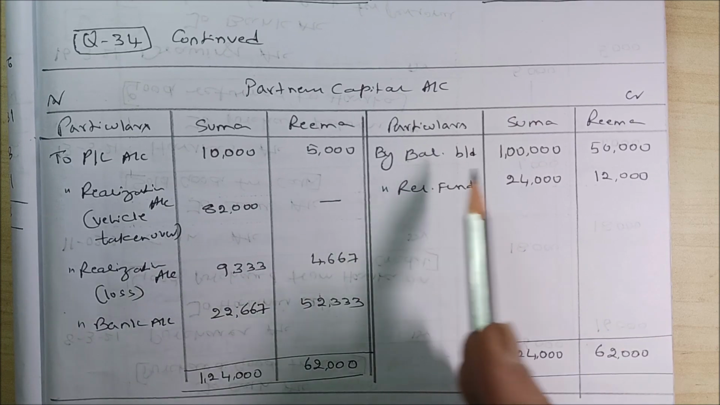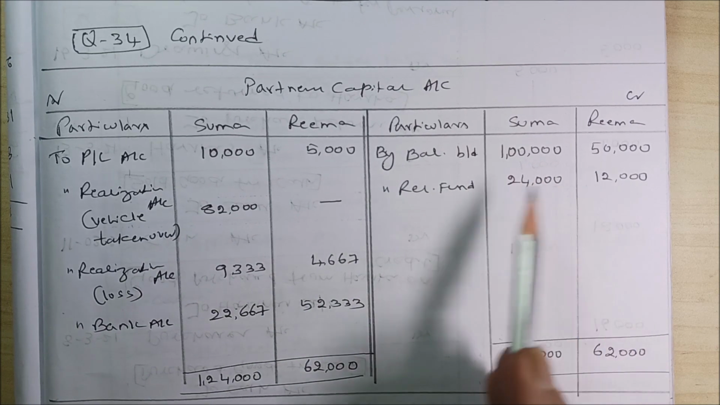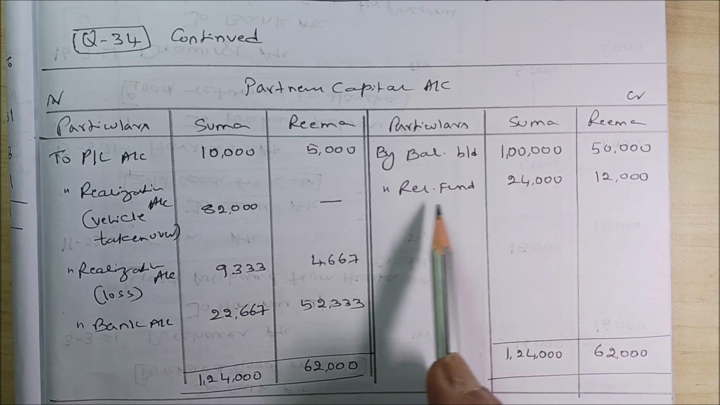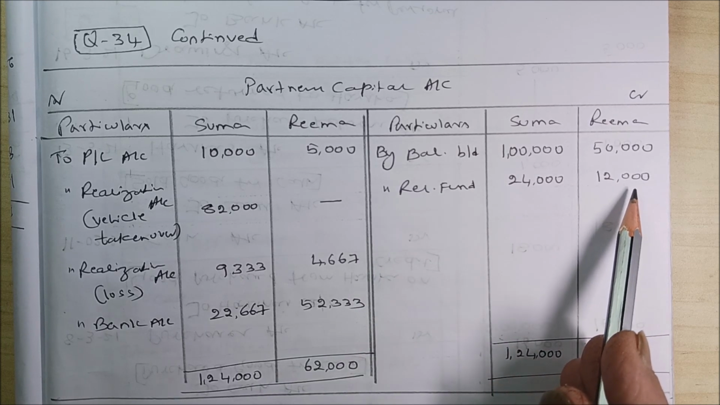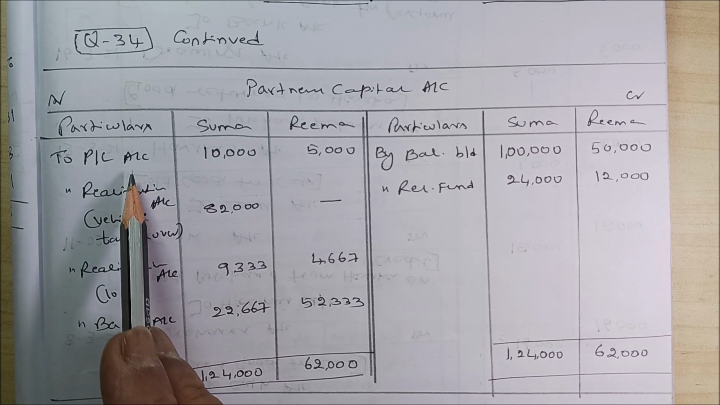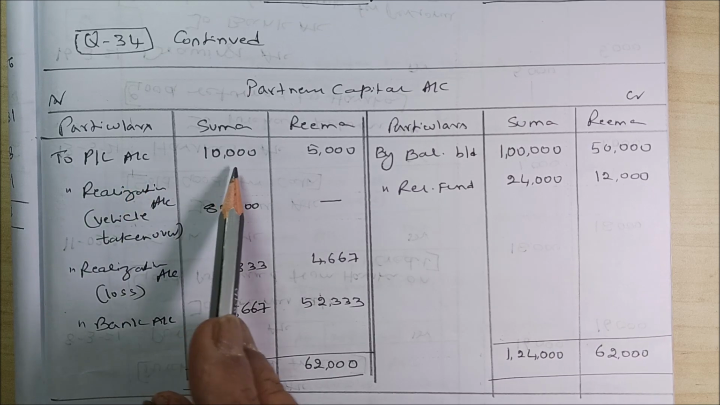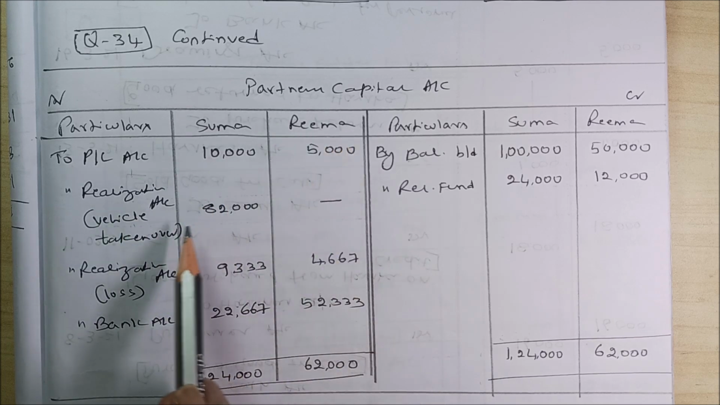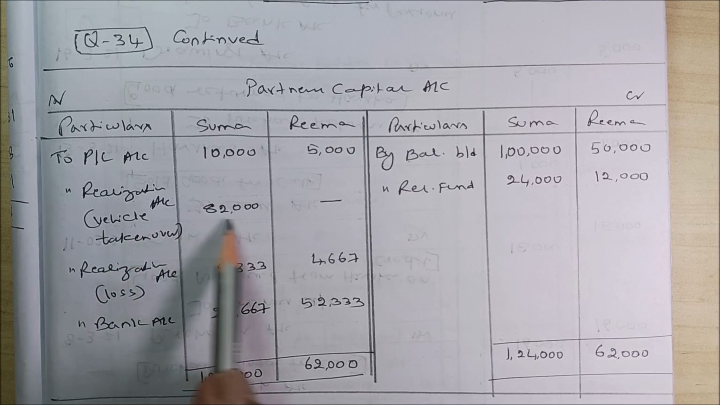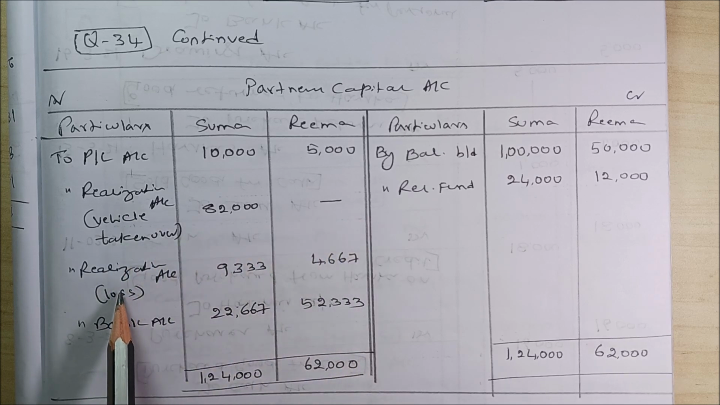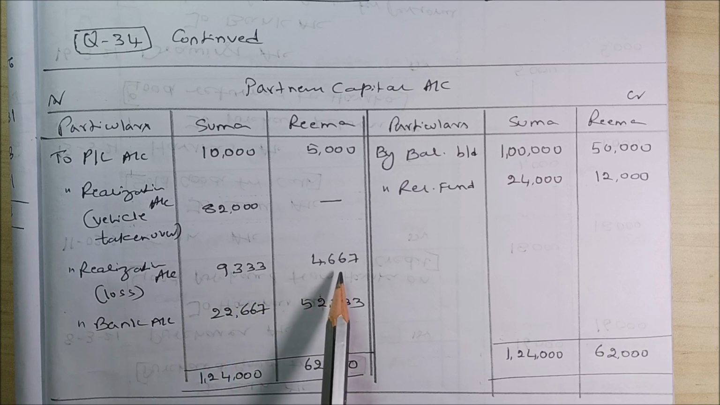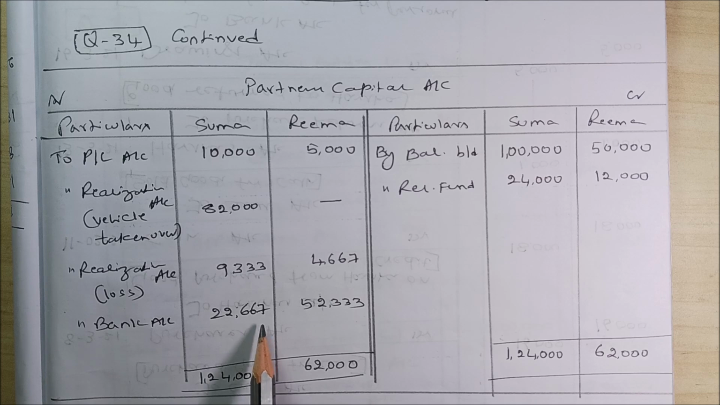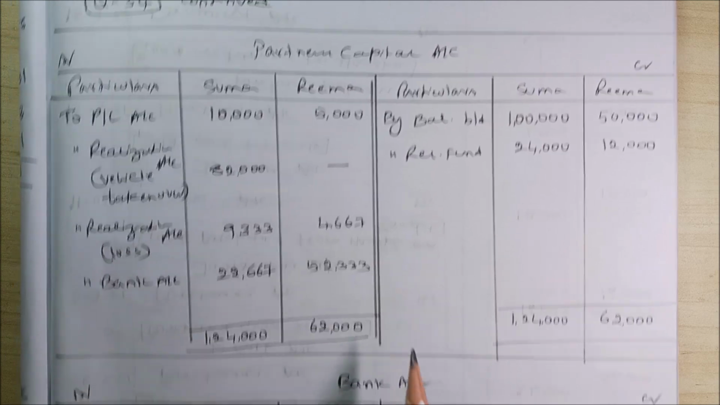Very simple. By balance brought down 1 lakh, then 50,000, then reserve fund, that is undistributed reserve 24,000, 12,000. Profit and loss account, that is undistributed accumulated loss 10,000, 5,000. Then vehicle has been taken over by Suma, that is realization account, vehicle taken over 82,000. For Rima, realization loss 9,333, 4,667. Then ultimate balance payable to Suma and Rima is 22,667, 52,333.